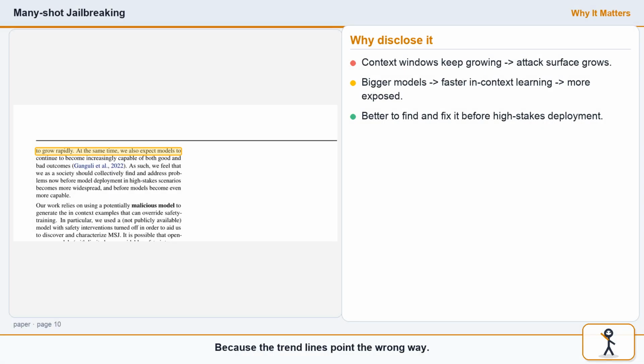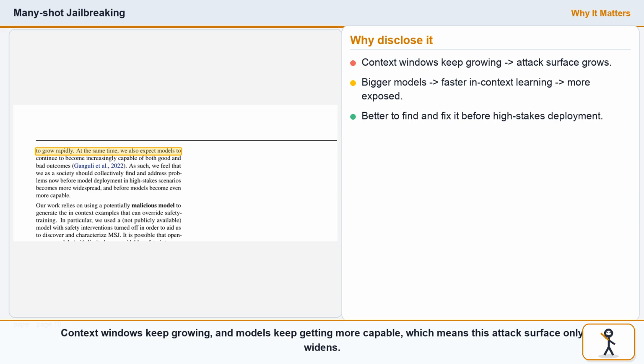Because the trend lines point the wrong way. Context windows keep growing, and models keep getting more capable, which means this attack surface only widens. Anthropic's argument is that we should find and fix these problems now, before deployment in truly high-stakes settings.